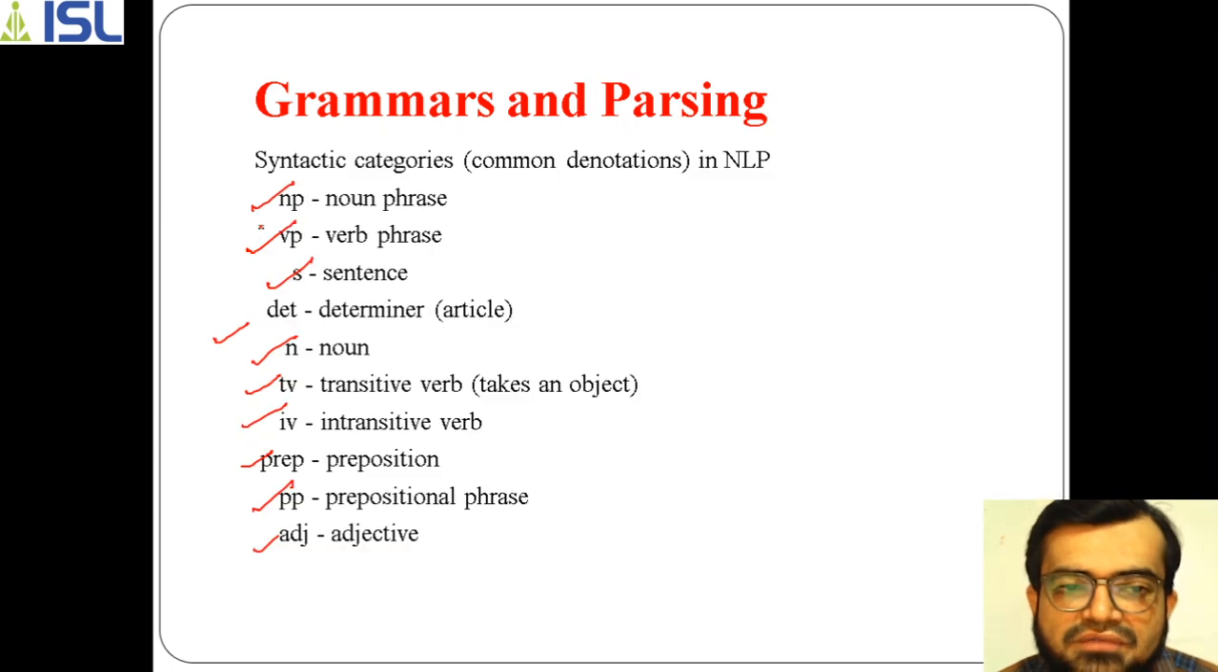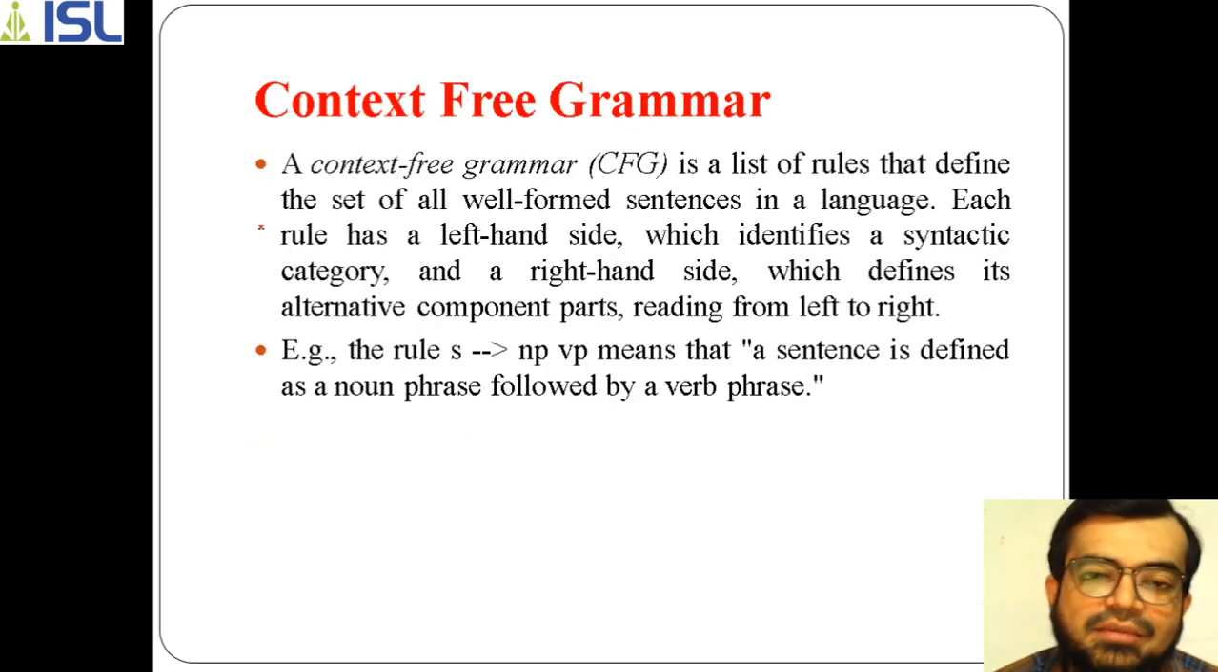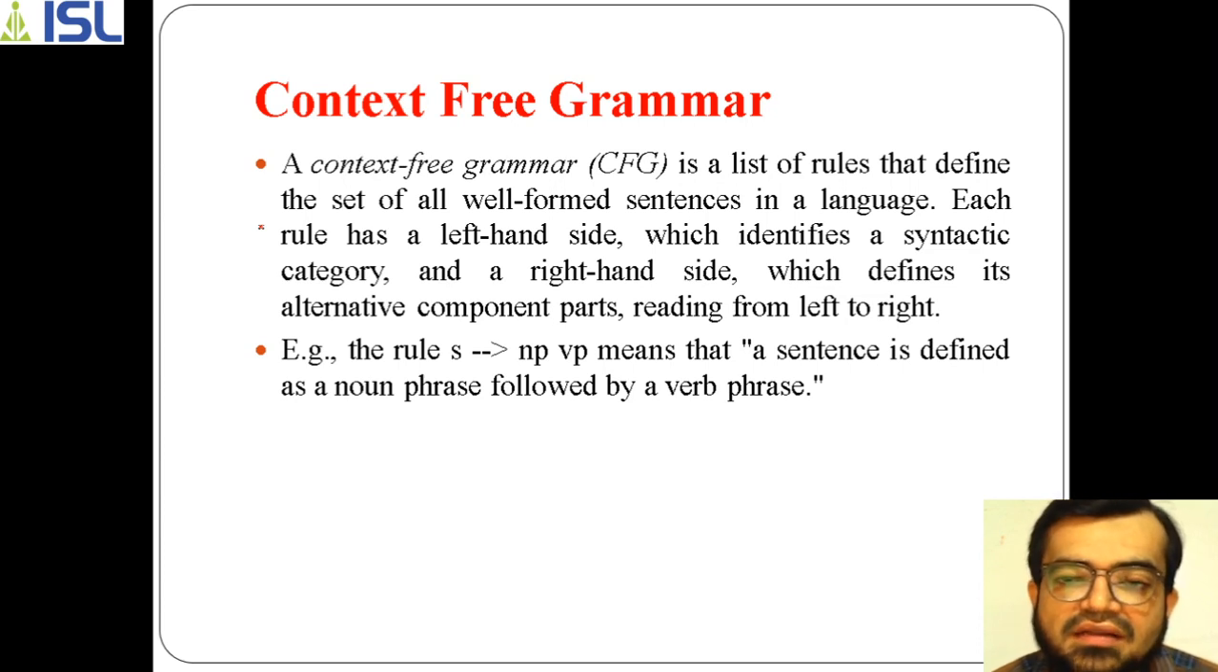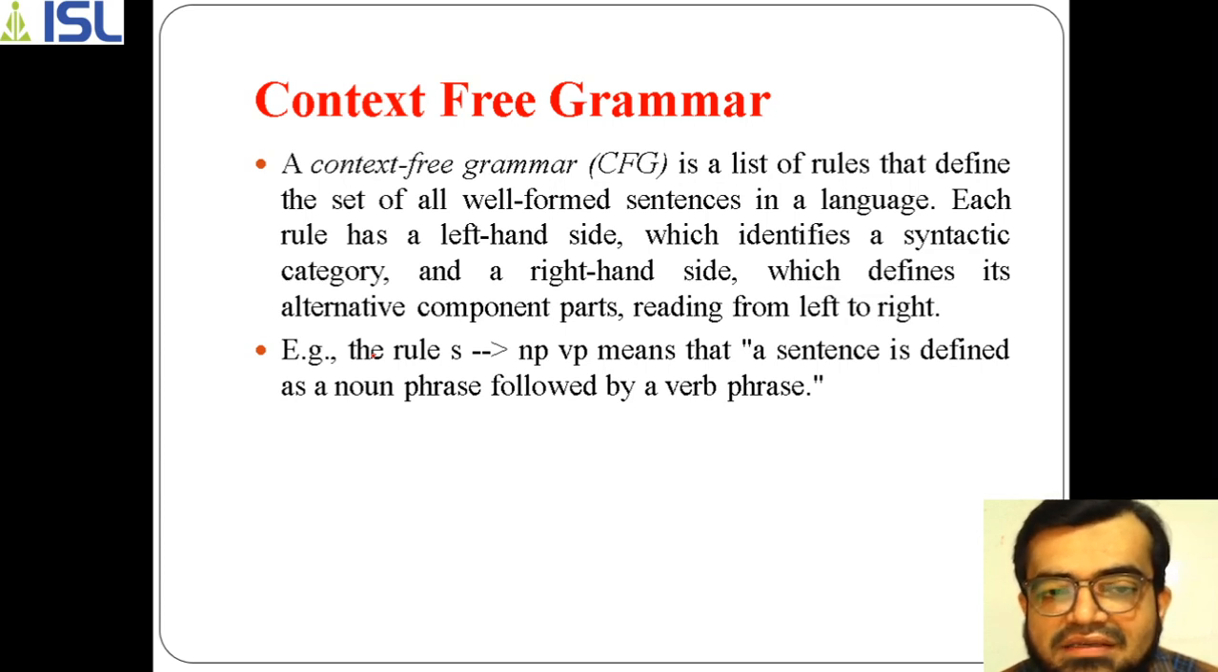Here, first we will understand context free grammar. What is context free grammar? It is a list of rules, which means a set of productions. Each production is actually a rule. So it is a list of rules, and each rule defines some well-formed sentences in a language. That means if I take a group of rules, I can form a well-formed sentence in a language.